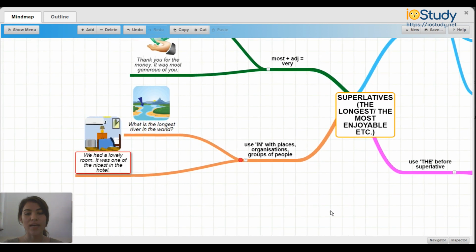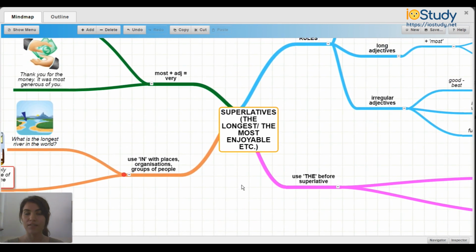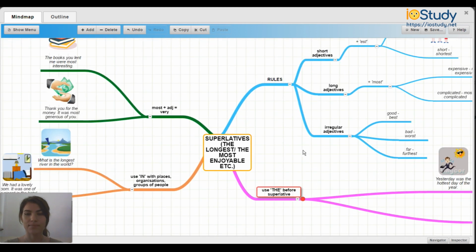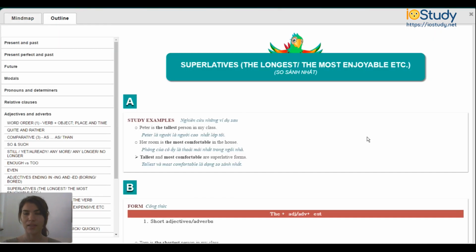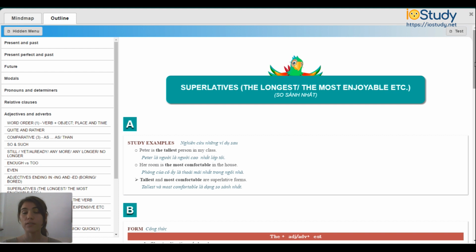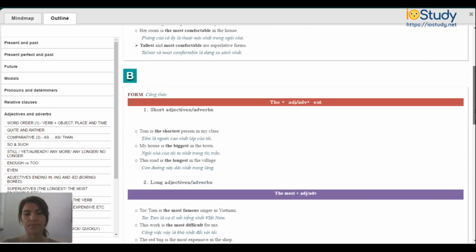So as you can see here, we have the mind map, which is completed for superlatives. You can come back to this at any time for your reference. Now let's go ahead and click here to find the outline on superlatives. So here we have the outline for superlatives. The longest, the most enjoyable, etc. So now you can scroll through this, read through it for more examples and more information on how to use the superlatives in English grammar.